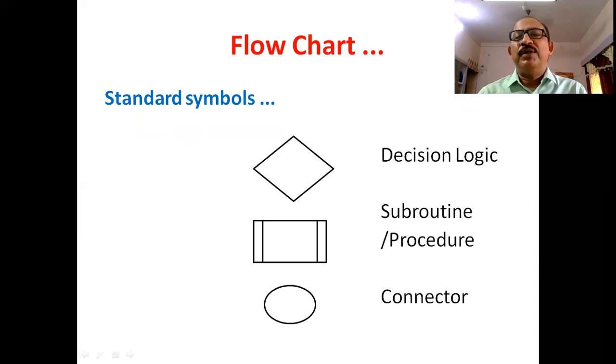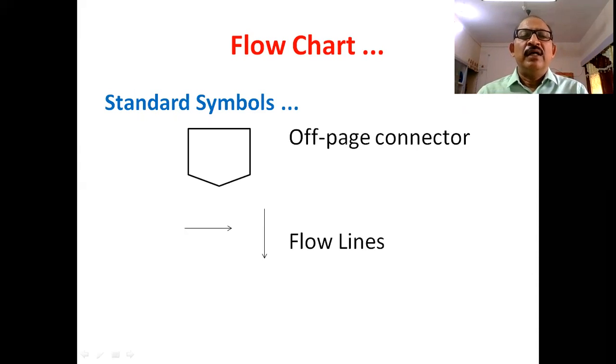The diamond is used for decision logic. Rectangle with double sides is used for a subroutine or procedure, or you can say a function. Circle is used for the connector, the next symbol is used for the off-page connector, and the arrows are used for the flow lines.